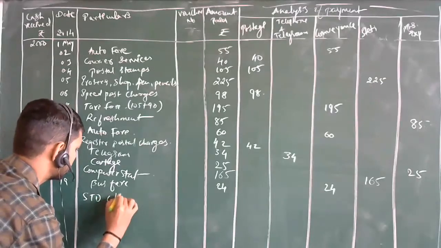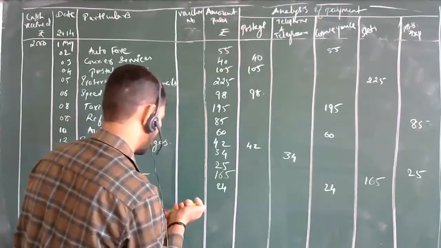Next, STD call charges. Again 19. STD calls. The cost is 87. Which heading? Telephone and telegram. Okay. Next, office sanitation, including disinfectant. Office sanitation. Yes, sir.